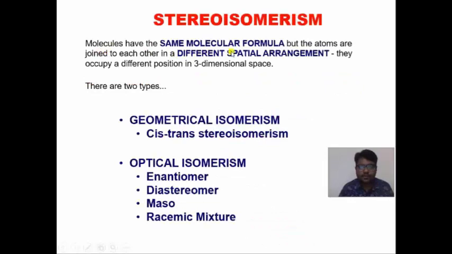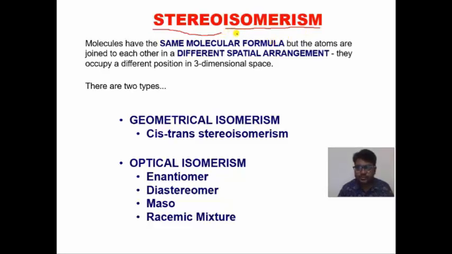Molecules have the same molecular formula, but the atoms are joined to each other in a different spatial arrangement. They occupy different positions in three-dimensional space. In stereoisomerism, stereo means three-dimensional. Isomerism you know already: same molecular formula but different structural formula.